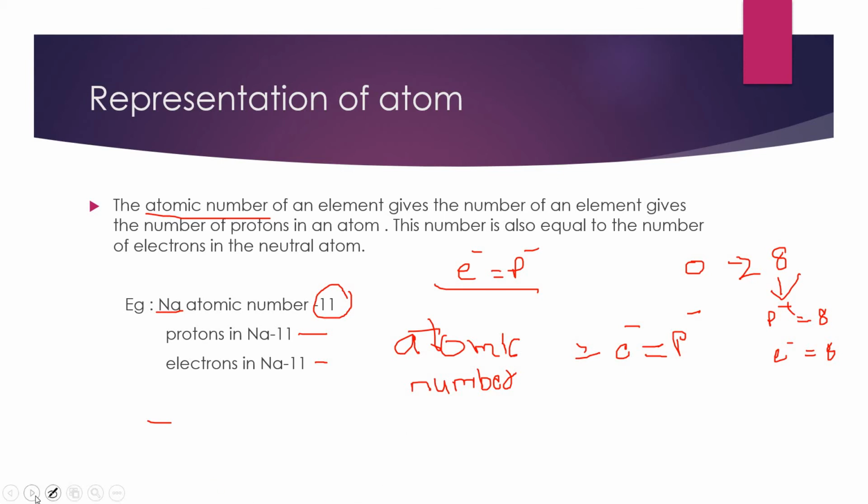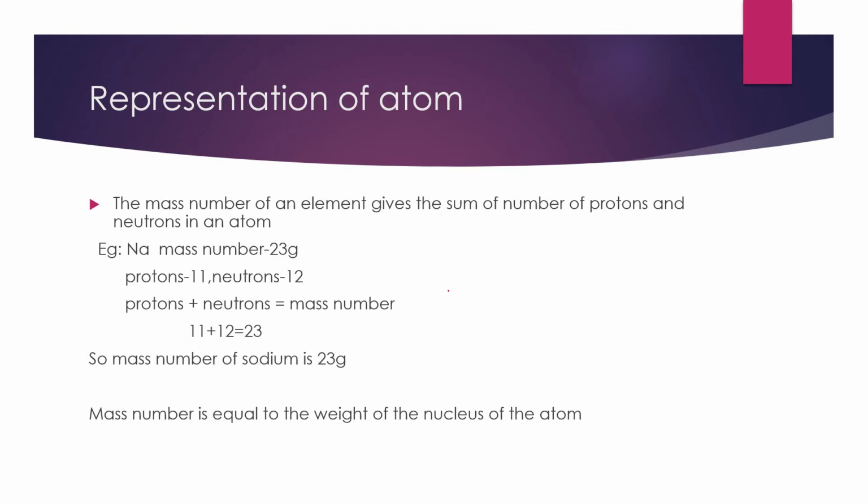Coming to the next one, mass number. How is the mass number calculated? The mass number of an element is the sum of the number of protons and neutrons in an atom. We know that inside the nucleus, protons and neutrons are present. Protons and neutrons are also called nucleons because they are present inside the nucleus. So the sum of protons and neutrons gives the mass number.